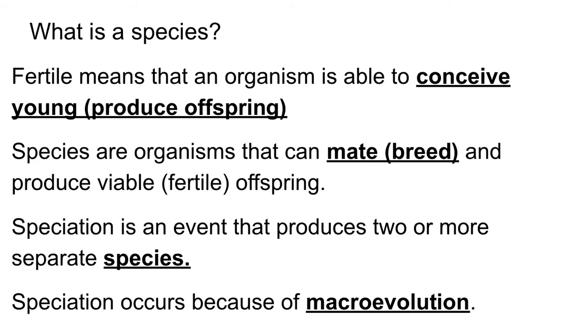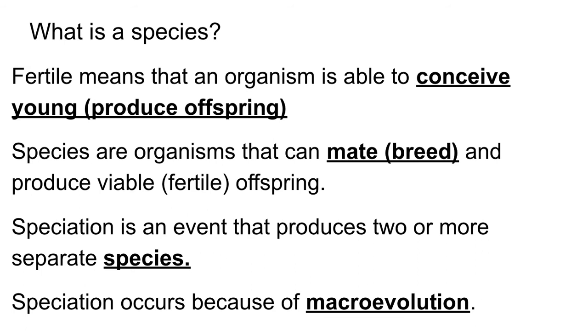One example that I think is really important to bring up briefly is that sometimes different species are able to mate or breed. But when those organisms produce an offspring, that offspring is not fertile. Like ligers and tigons, right? Those are tiger and lion breed mixes.